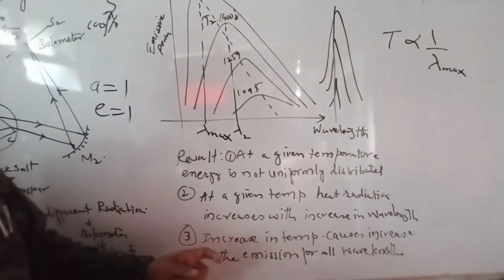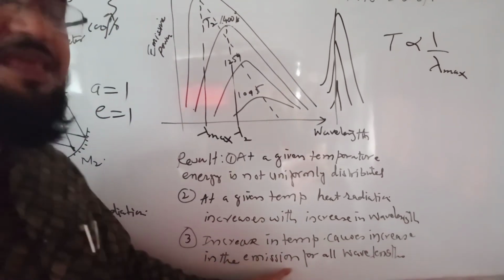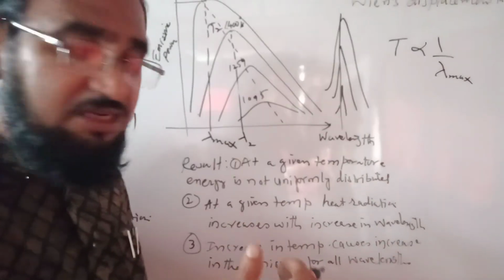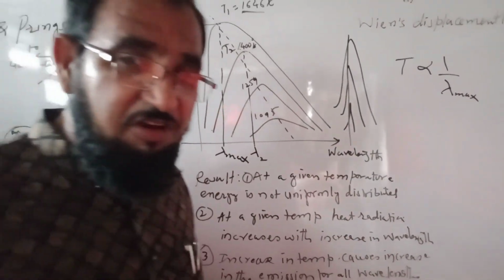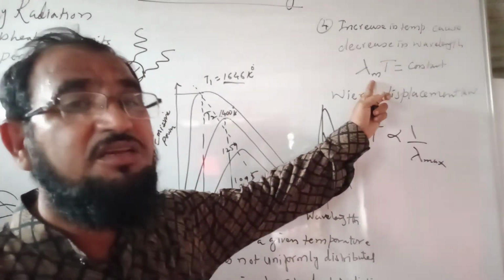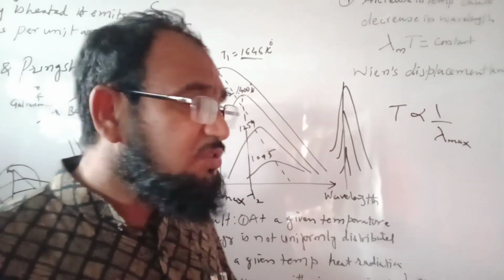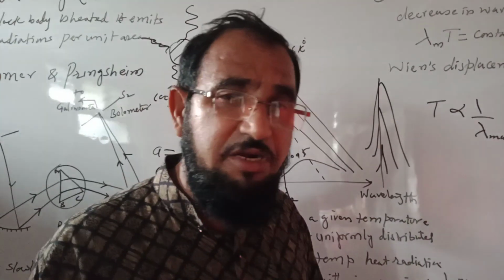Now third, the increase in temperature causes an increase in the emission for all wavelengths. And the fourth one is Wien's law, that is, the product of lambda maximum and temperature is constant. So these types of radiations are studied for the black body radiations.